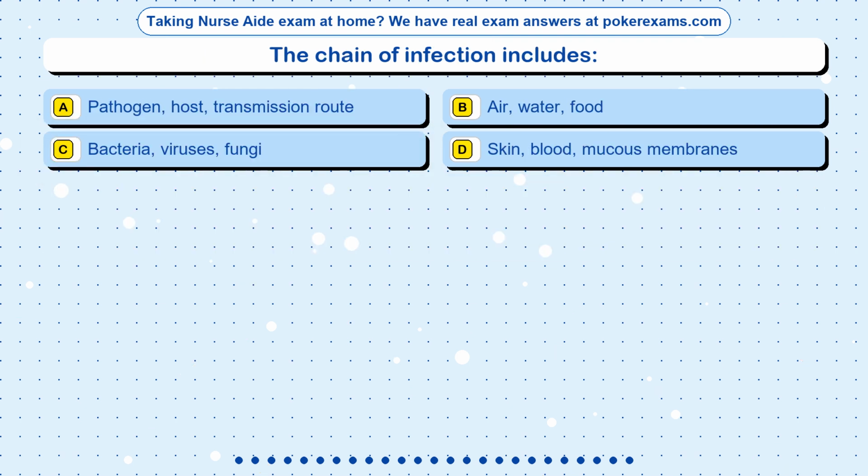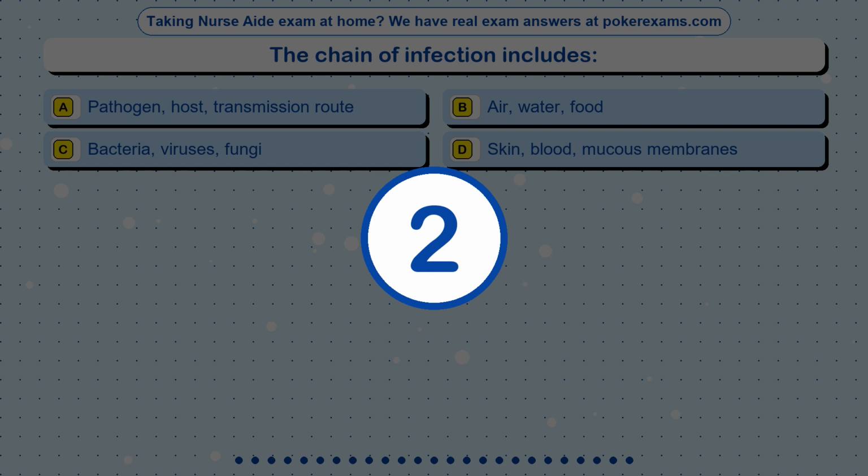Question 24. The chain of infection includes: Option A. Pathogen, host, transmission route. Option B. Air, water, food. Option C. Bacteria, viruses, fungi. Option D. Skin, blood, mucous membranes.